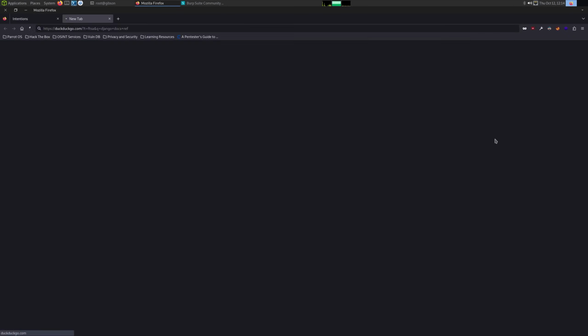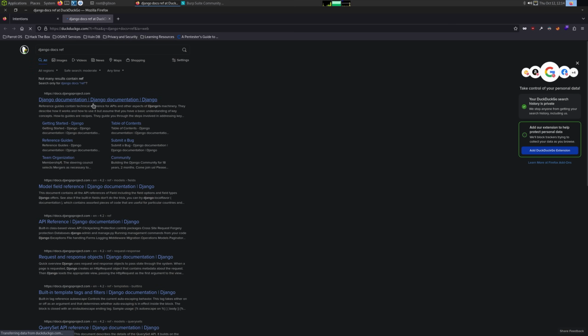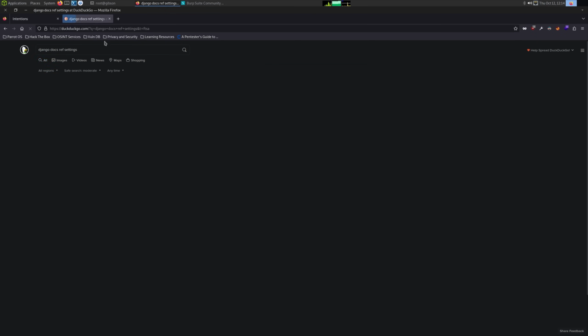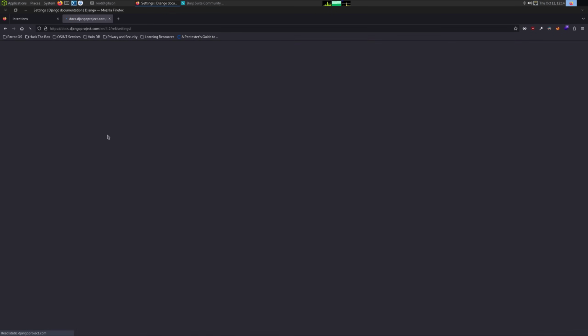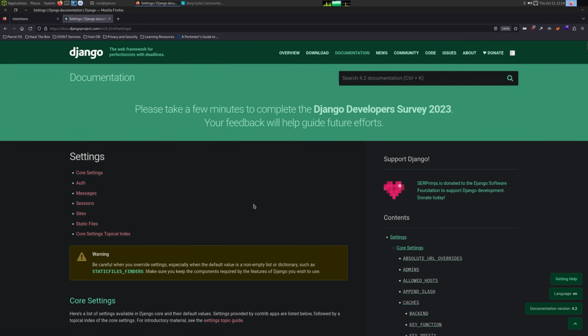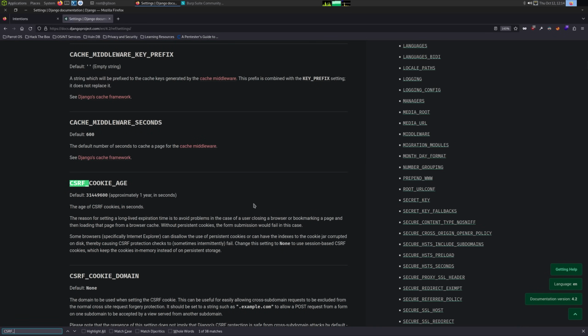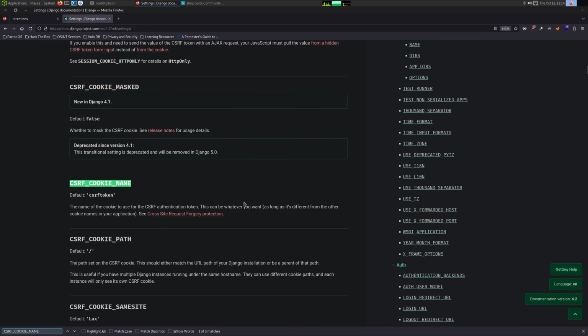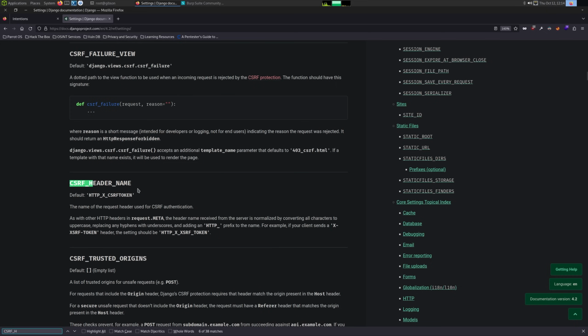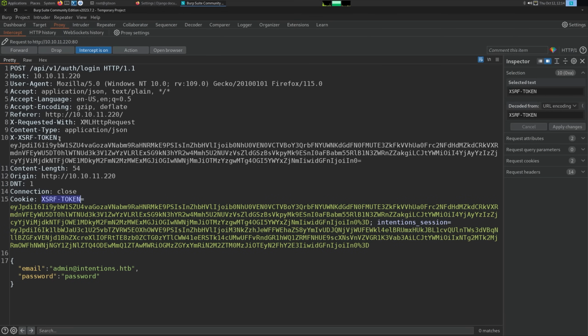So if we do Django docs, and let's see, settings. Here we go. And if we look for CSRF cookie name, the default is csrftoken, right? And there's also a CSRF header name. And the default is X-CSRFToken, with no dash. And this is using XSRF with a dash.